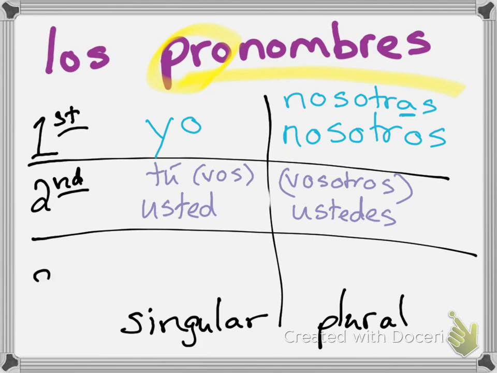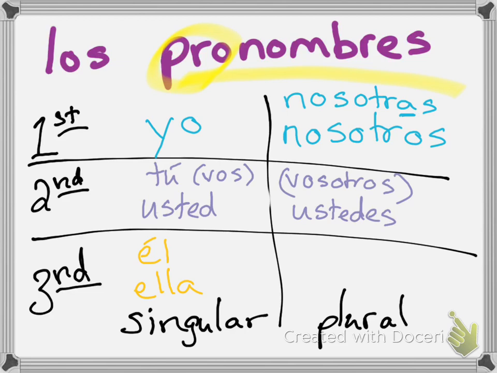And then we have third person. So third person is when I'm not talking about myself, I'm not talking to someone else, I am talking about someone else, okay? So our third person is going to be, if it is a boy, él, okay? Él. If it is a girl, it is ella. Ella. Él, ella.